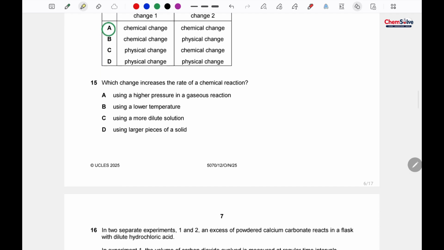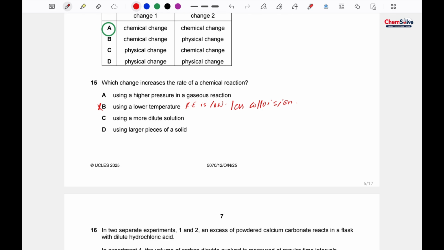Okay, which change increases the rate of chemical reaction? Using a higher pressure in a gaseous reaction. Yes, this statement seems to be correct, but look at the other ones as well. Using a lower temperature. No. If we lower the temperature, then kinetic energy is low and there would be less collision. And if there is less collision, then of course the rate of reaction would decrease.